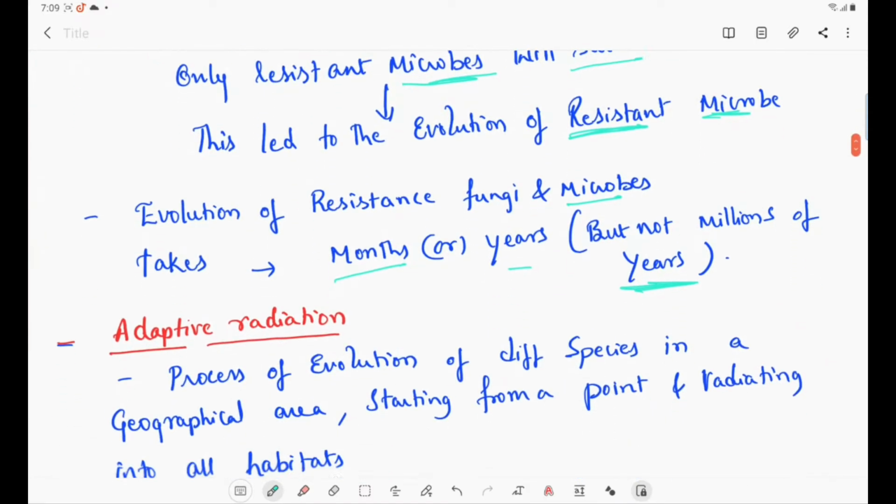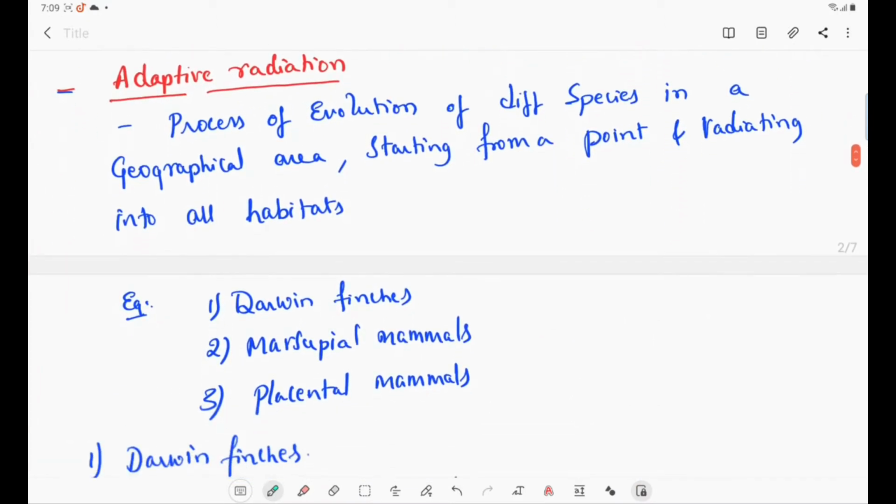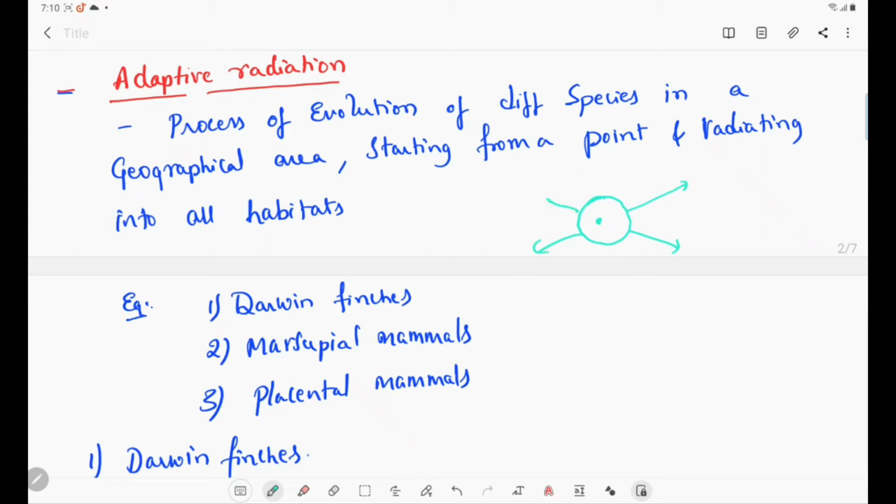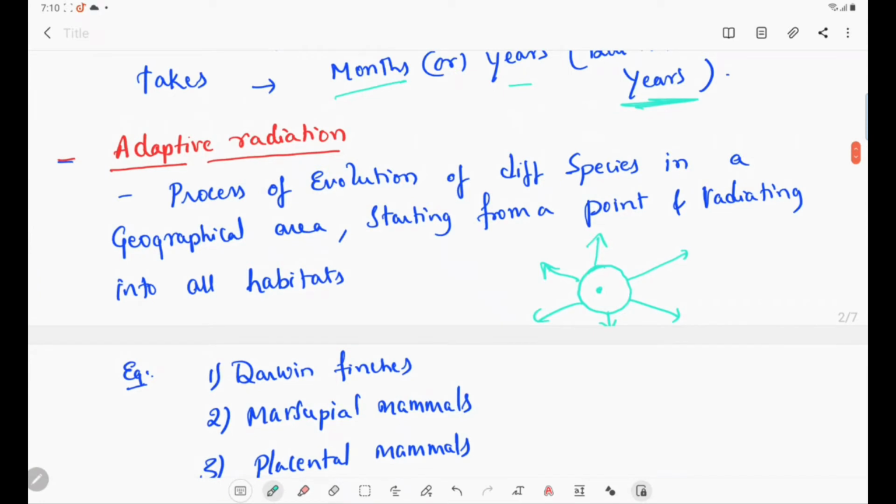Now let us go for the next topic, adaptive radiation. What is adaptive radiation? It is the process of evolution of different species in a geographical area, starting from a point and radiating into all habitats. So this is one point, and these organisms are radiating to different habitats in the same geographical area. This process is called adaptive radiation.